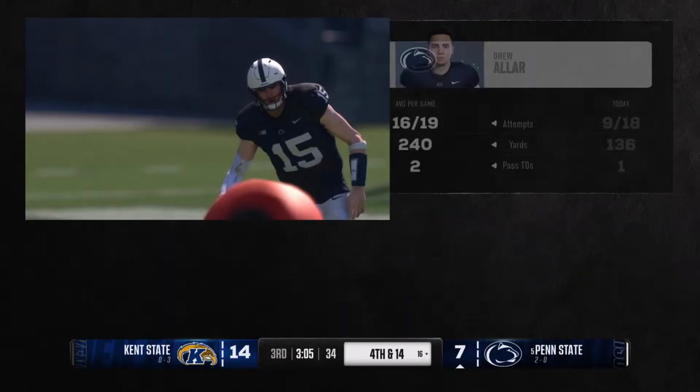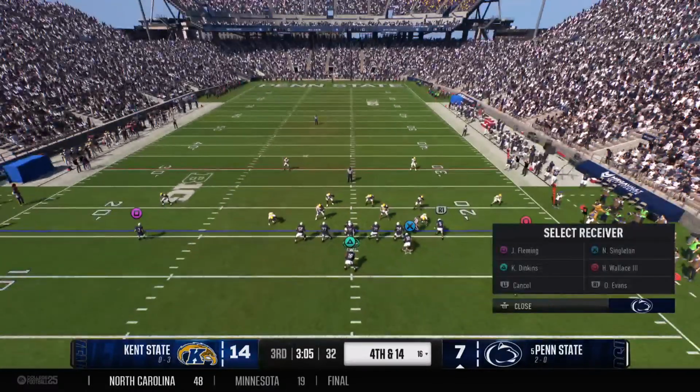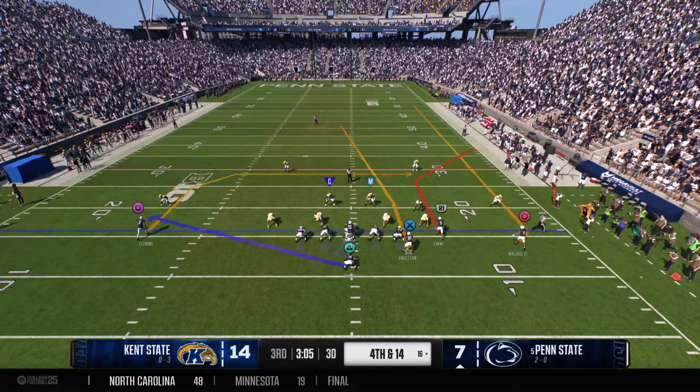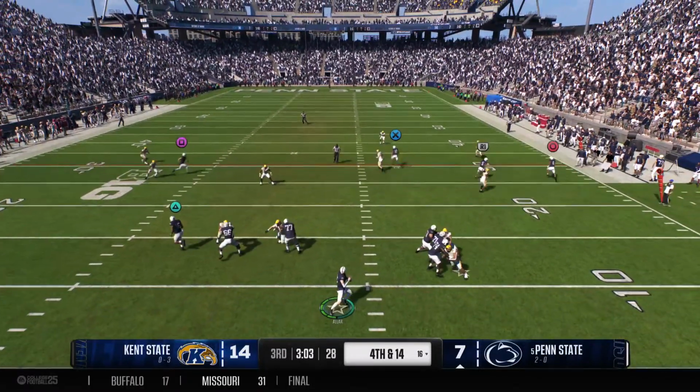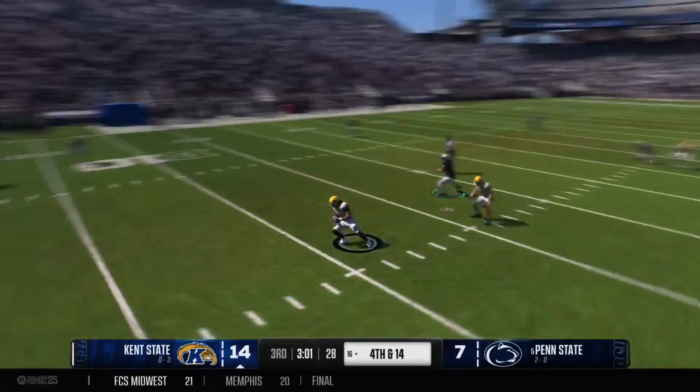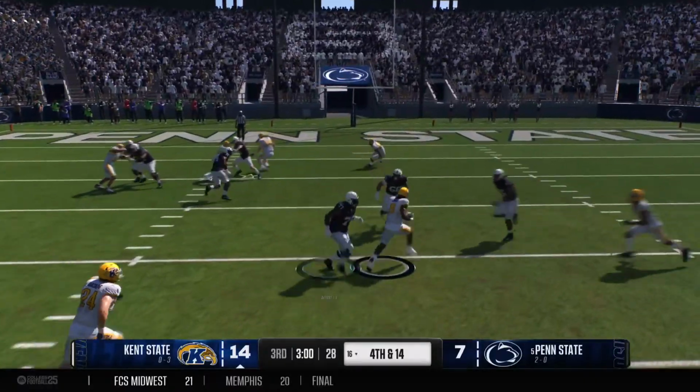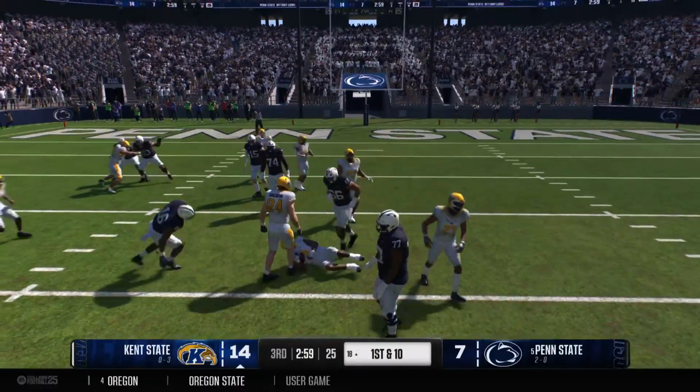Well, after struggling so much in the first half, you thought they would have made some adjustments here at halftime to see if they can open up this passing game. But early on in the second half, they're just not really able to get that done. Incompletion on 3rd down. And he throws his 3rd pick of the day. His head has to be spinning.